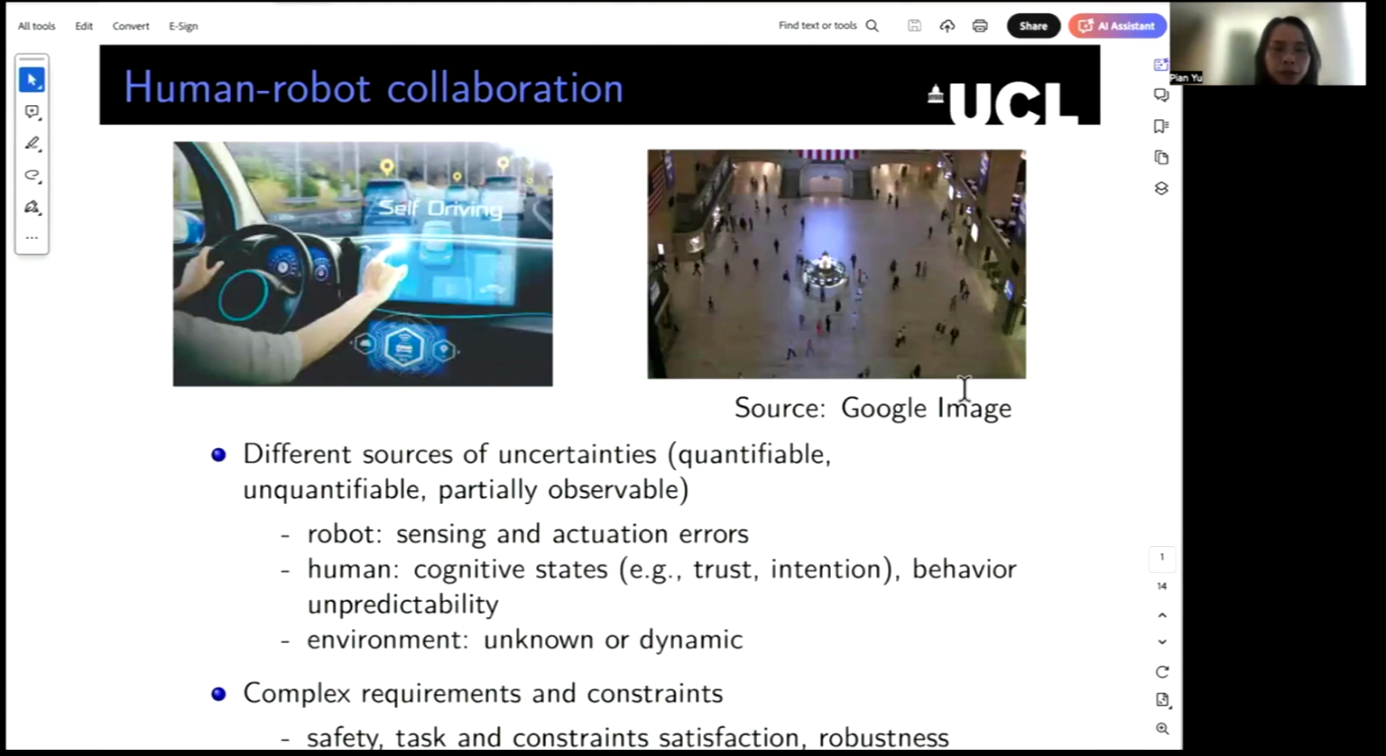The first challenge comes from the different sources of uncertainties, such as the quantifiable sensing and actuation errors from the robot, the unquantifiable human behavior, as well as the unknown or dynamic environment. And the second challenge comes from the complex requirements and constraints for this type of systems, such as safety, task and constraint satisfaction, and robustness.